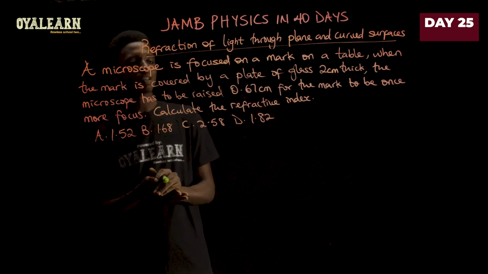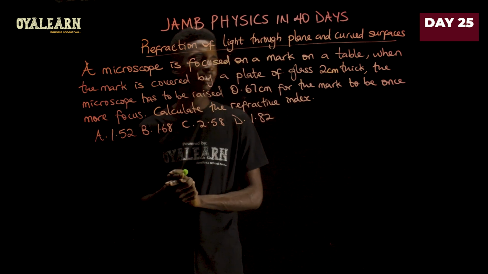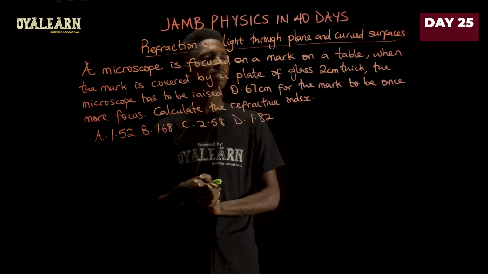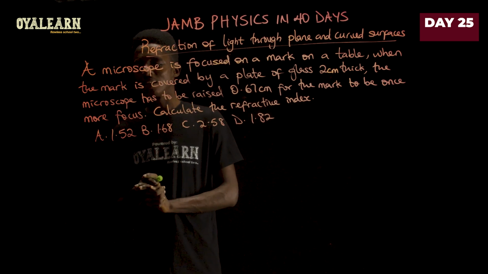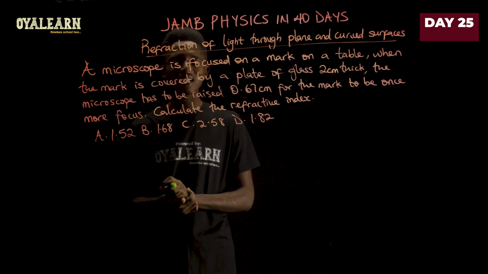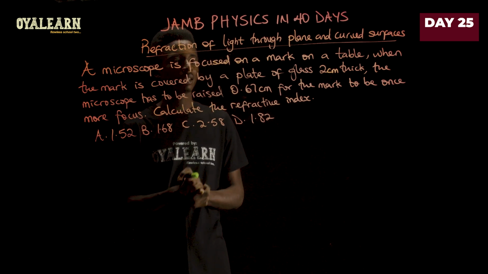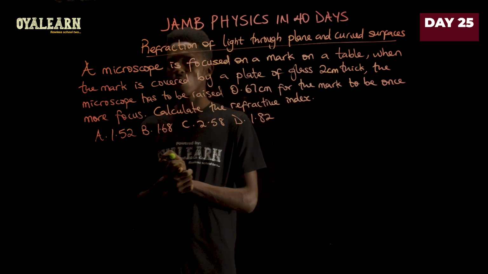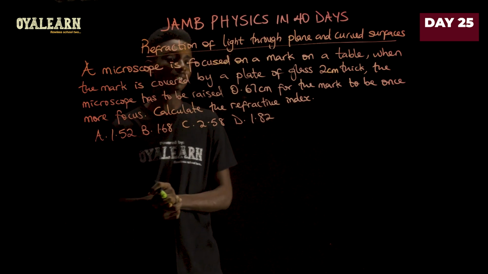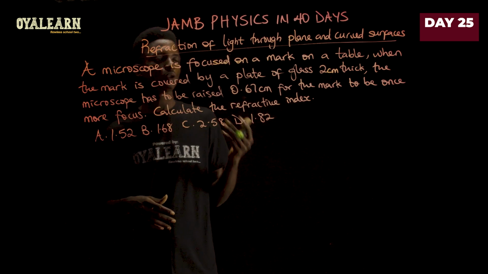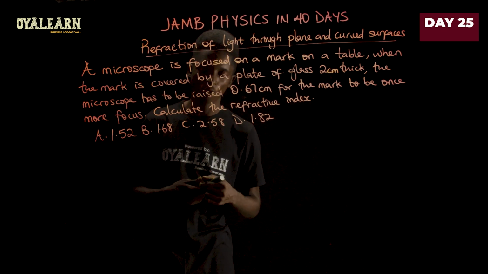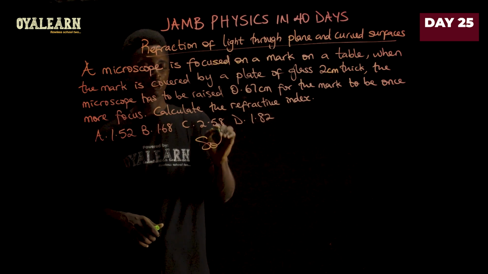A microscope is focused on a mark on a table. When the mark is covered by a plate of glass 2 centimeters thick, the microscope has to be raised 0.67 centimeters for the mark to be once more focused. So now we have to calculate the refractive index, and we're going to be using the real depth and apparent depth to get refractive index for this question. So here's the solution.